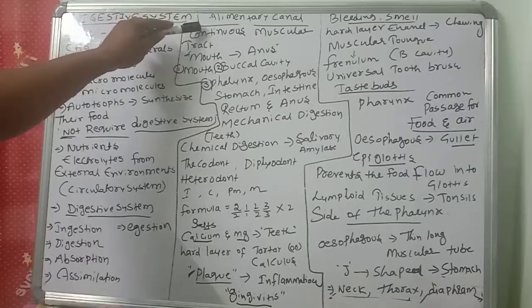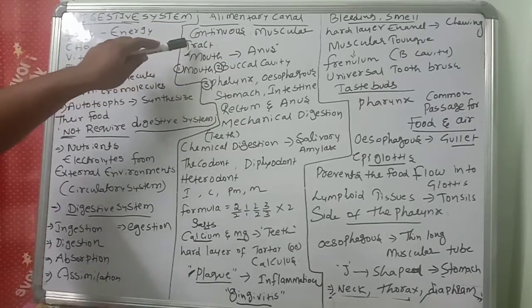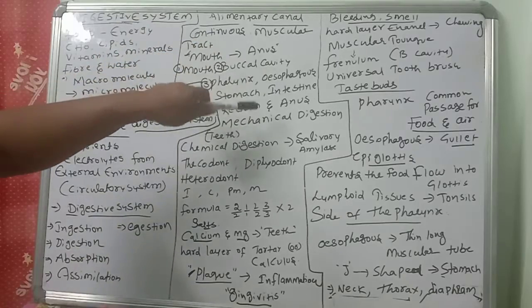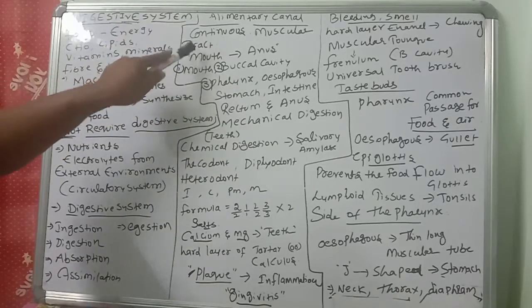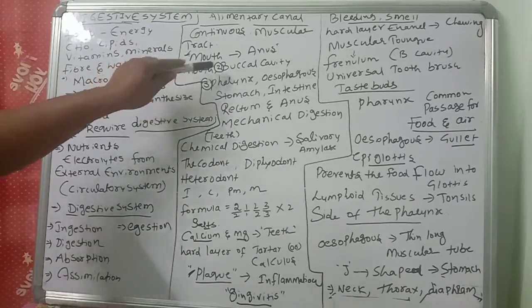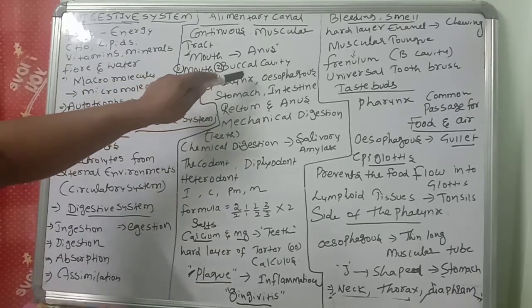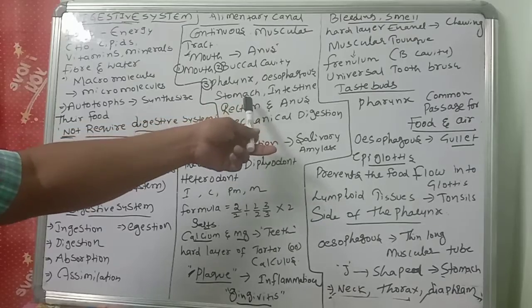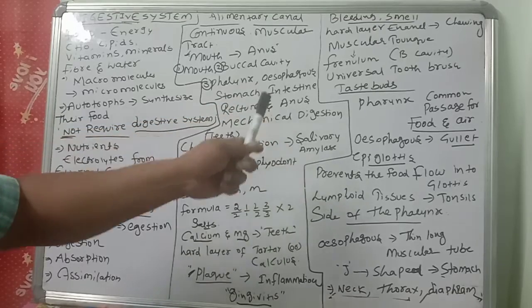Come to the next concept, the alimentary canal. The alimentary canal is a continuous muscular tract. It has two ends, anteriorly the mouth and posteriorly the anus. So the alimentary canal consists of the mouth, buccal cavity, pharynx, esophagus, stomach, intestine, rectum and anus.